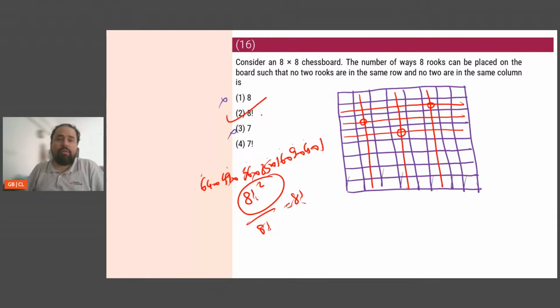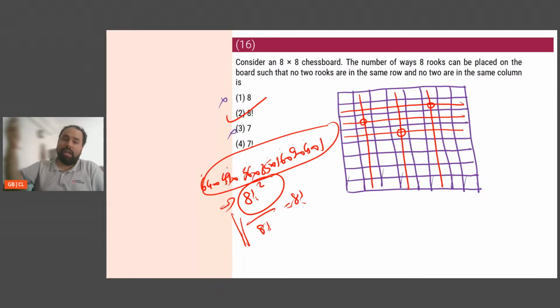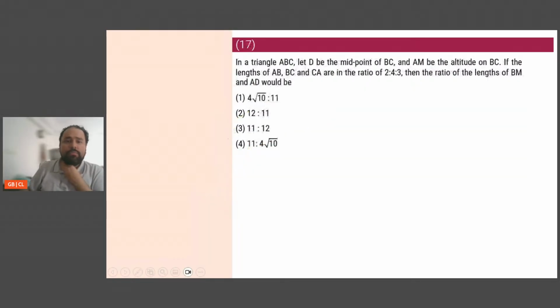This was straightforward. The moment I realized 8 factorial squared has come, even if this does not strike you, blindly just put 8 factorial, because from the options, 7 factorial cannot come, because then you would have to divide 8 factorial into 8, which will not work out. Okay? So please keep that in mind. This is the way to utilize options. Let's look at the next one.